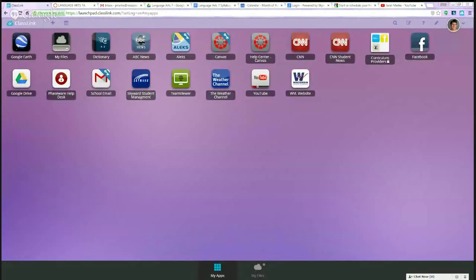All right, I am hoping that right now you are seeing my Launchpad screen. Now, yours is probably going to have some different icons on it than mine does, but just like me, you're going to click on the Canvas icon, and that's going to take you into Canvas. Now, I'm not going to do that because I'm already logged into Canvas through here, so I'm not going to show you exactly what that looks like.